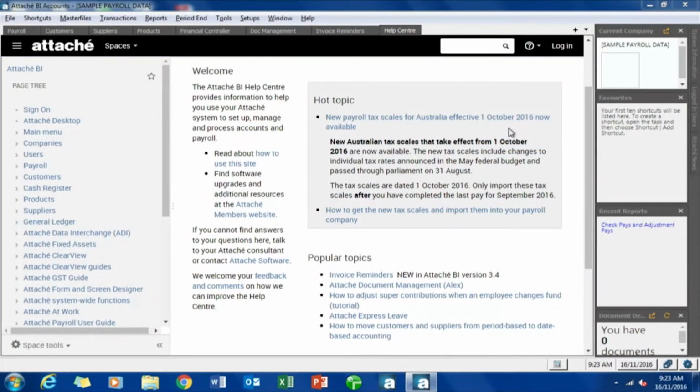The other thing that's on the help is the popular topics. And you'll probably see here that most of the popular topics are the ones that I'm actually going to be covering today. Invoice Reminders, the Attaché Document Management, or our online services in the form of Biz Docs, which is Alex. Some of you will know it as Alex. Superannuation, which Alison covered off, and then Express Leave.